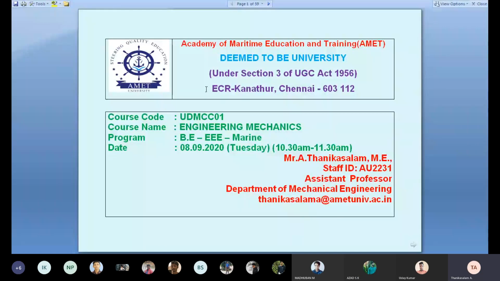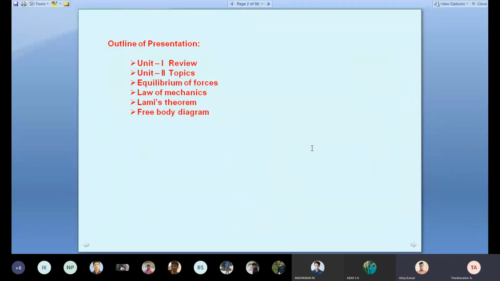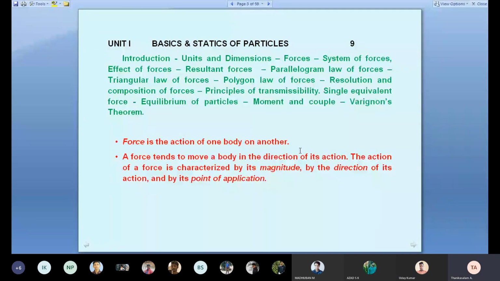Okay. Good morning, students. Today we are going to discuss the Unit 1 review and Unit 2 topics: equilibrium of forces, laws of mechanics, Lami's theorem, and free body diagram. In Unit 1, we discussed the basics of statics of particles. We discussed what engineering mechanics is, statics and dynamics, and units: the MKS unit, SI unit, CGS unit, and the dimensions of the MLT system.